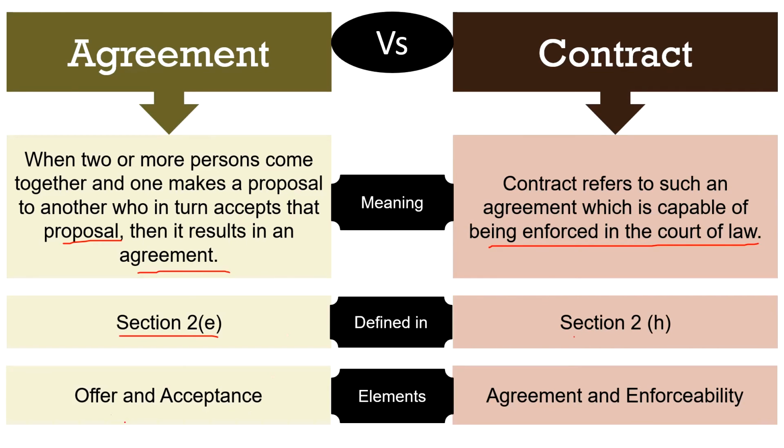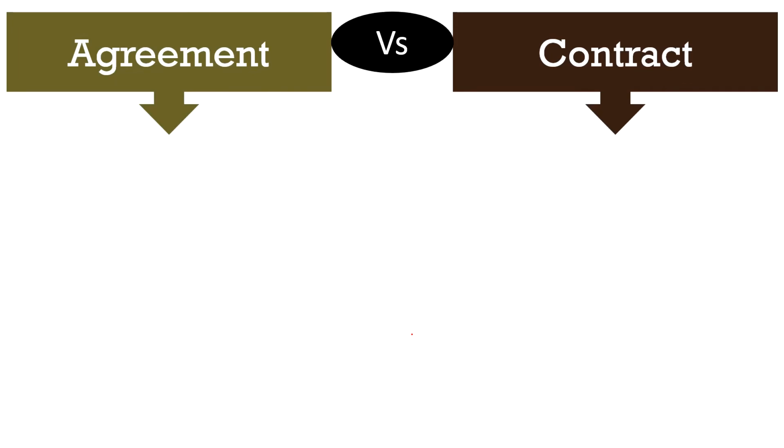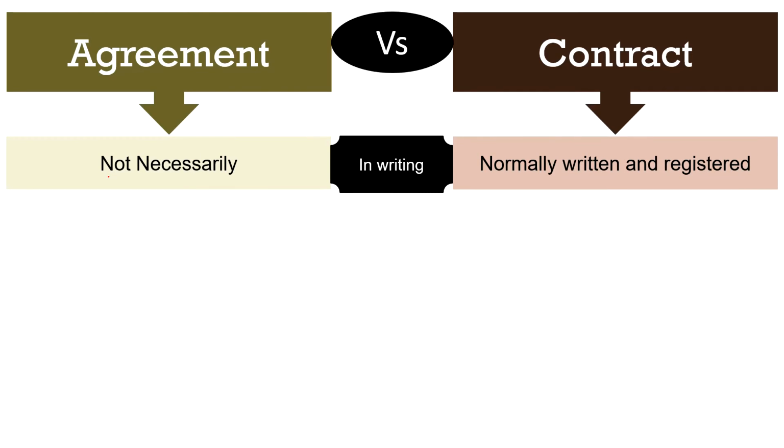Next, the two main elements of the agreement are offer and acceptance of the offer by the same person to whom the offer is being made. As against, the two main elements of the contract are agreement and its enforceability in the court of law. Next, agreement is not necessarily in writing, that is, it is oral or implied too. In contrast, a contract is normally written and registered, but there can be contracts which can be oral or implied. However, there are also certain special cases in which a contract is considered valid only if it is in writing and registered, such as arbitration agreement, agreement for the sale of immovable property, etc.